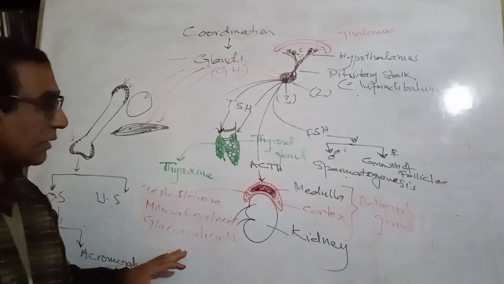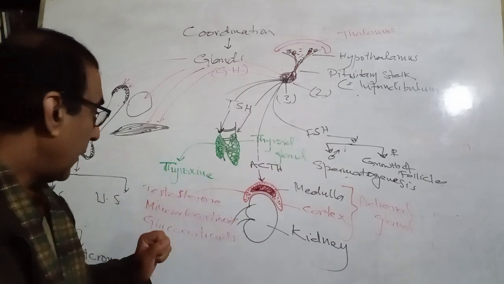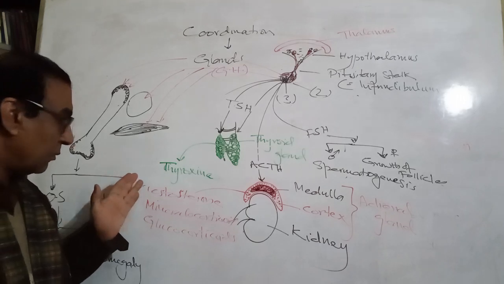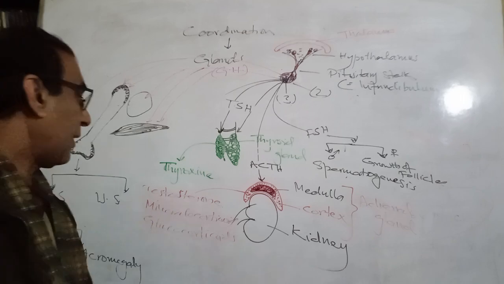Well, in case a higher amount of ACTH is produced, what happens? The mineralocorticoids and glucocorticoids and testosterone are produced in higher amount.